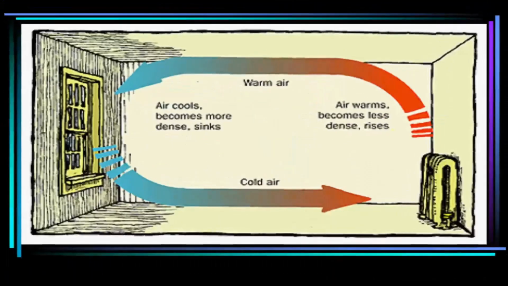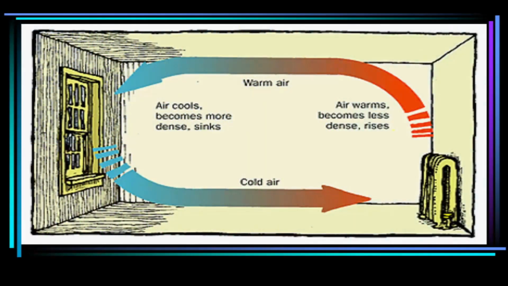Alright, so can you see that radiator at one corner of the room? So that radiator heats up the air. The heated air becomes less dense, so that heated air rises, so it creates an area of low pressure at that corner of the room. And as the warm air rises, it nears that window at the other corner of the room.